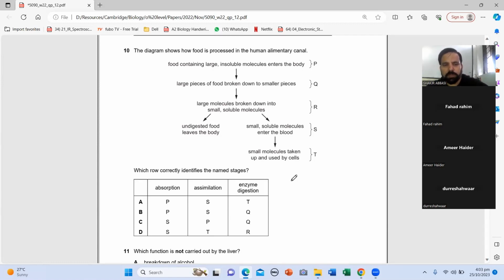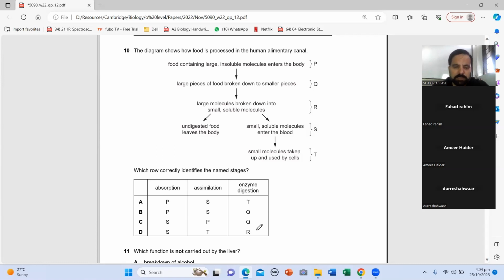Food contains large insoluble molecules. So delta. Absorption is S: small soluble molecules enter the blood. This is absorption. Assimilation is what happens inside the cells. Assimilation occurs inside the cells.